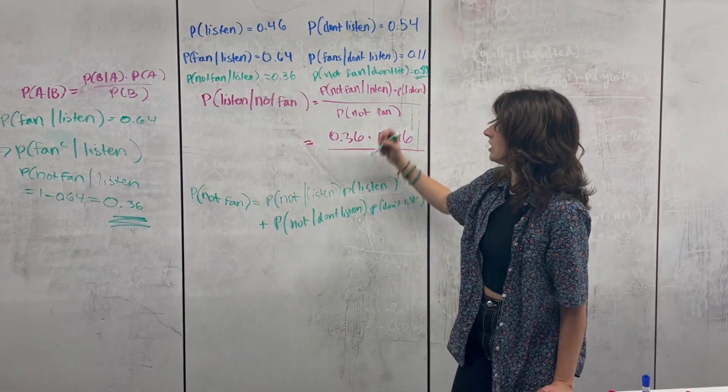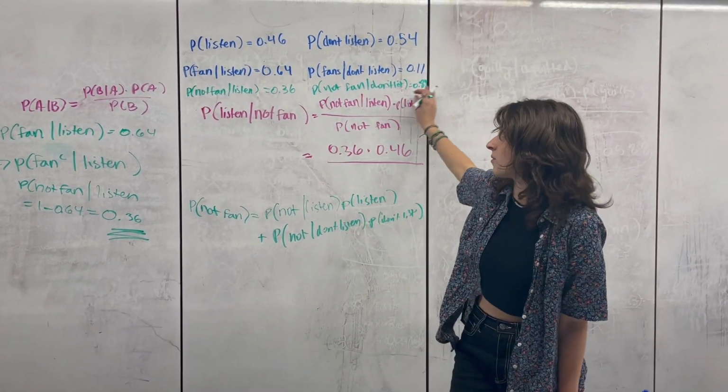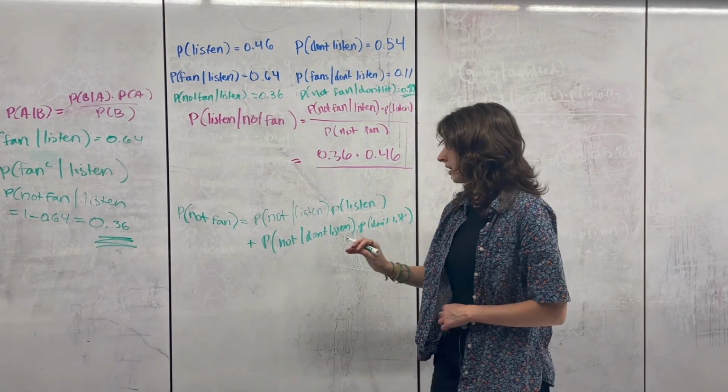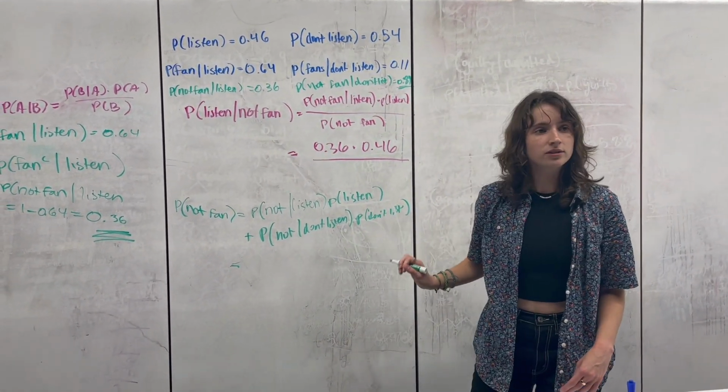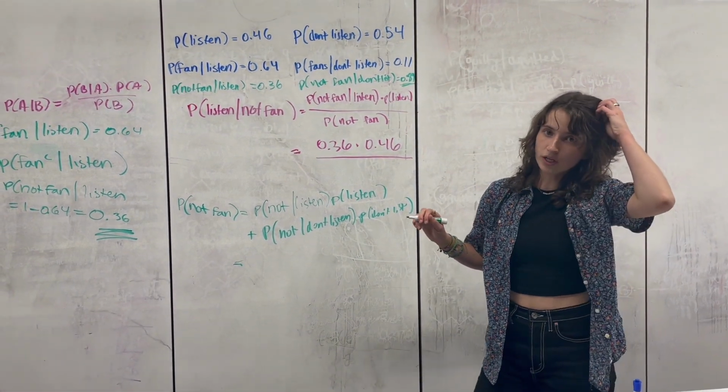And these things we either were given or calculate with the complements that I just talked about. And we can just put these 4 different probabilities in and find this total probability.